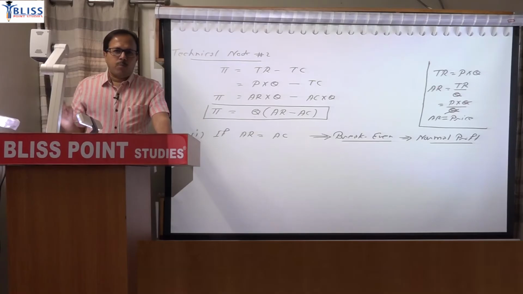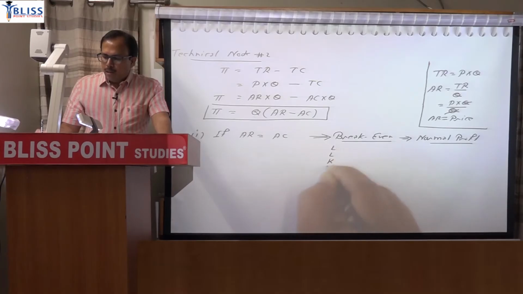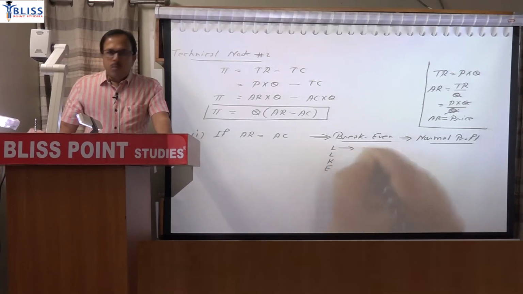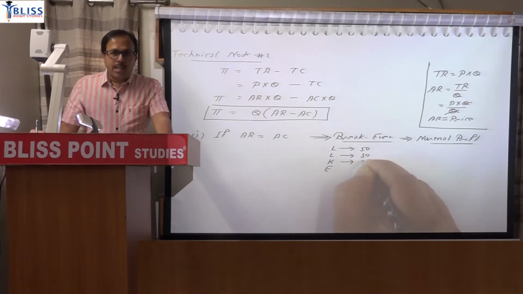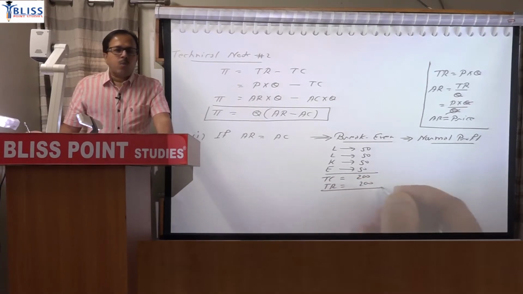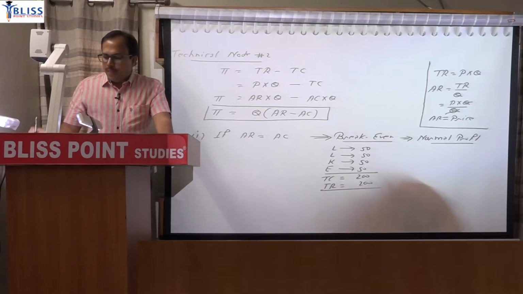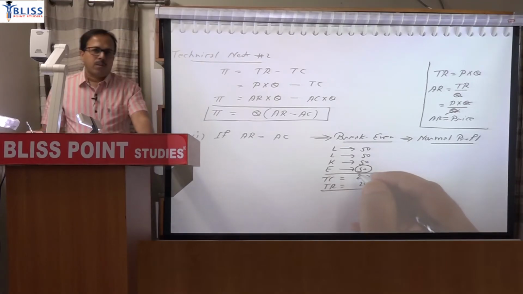So in order to produce any product, if you are using labor, land, capital, entrepreneur, then to labor you will be paying wages. For example, let us say 50. To land you are paying rent, say 50. To capital you are paying interest. To entrepreneur you pay profit. So if I add all, 200 will become the total cost. If my revenue is also 200, then you can say that there is no profit. But no profit includes this 50 profit. That was the normal rate of return to the entrepreneur.